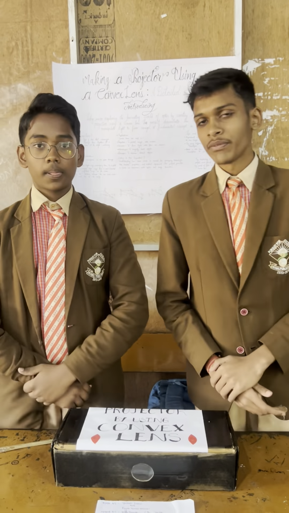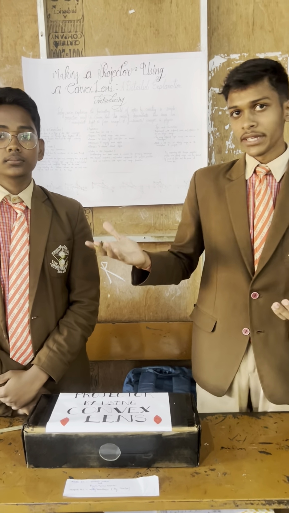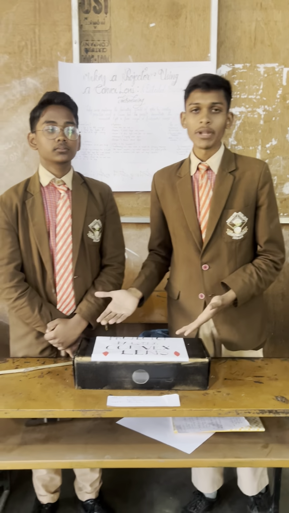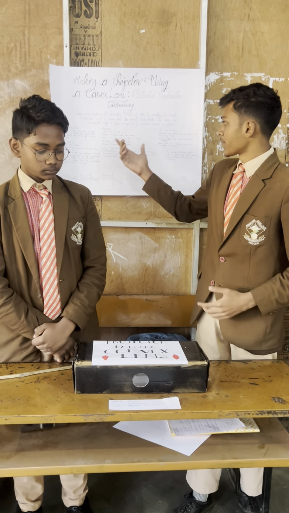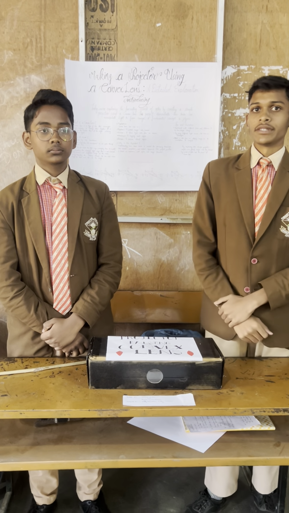Not everyone can afford to buy projectors or microscopes or telescopes or cameras easily. So they can use simple equipment like convex lenses, thermocol, and cardboard. They can easily make projectors, cameras, microscopes, and telescopes at lower prices. Thank you.